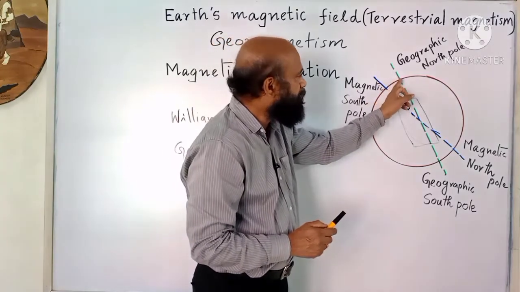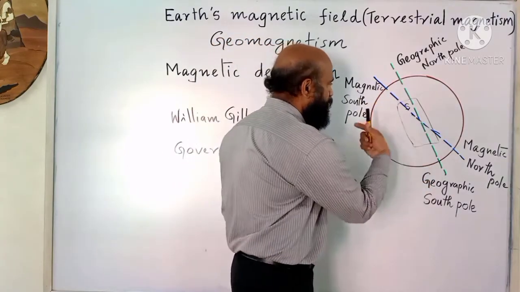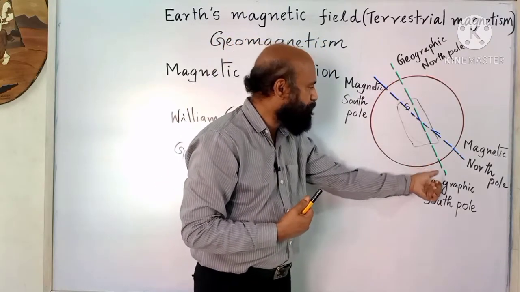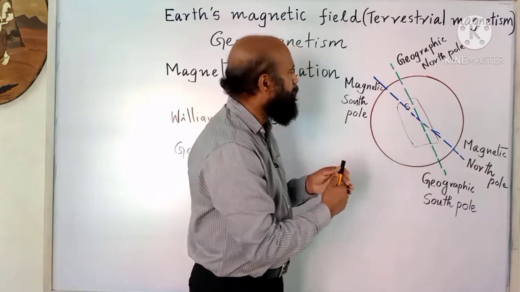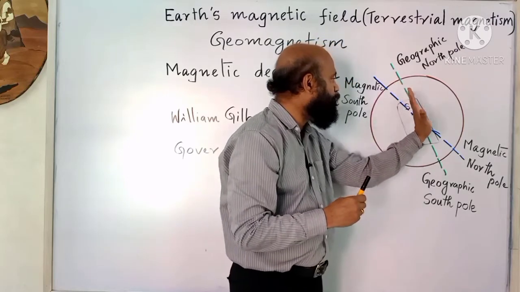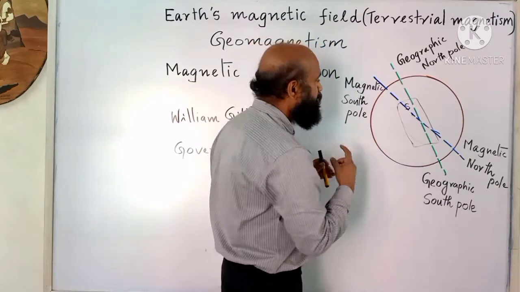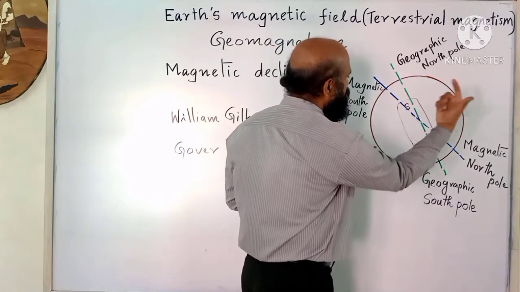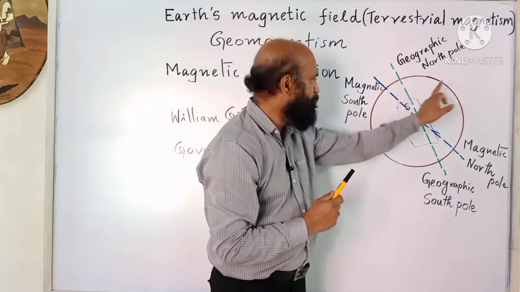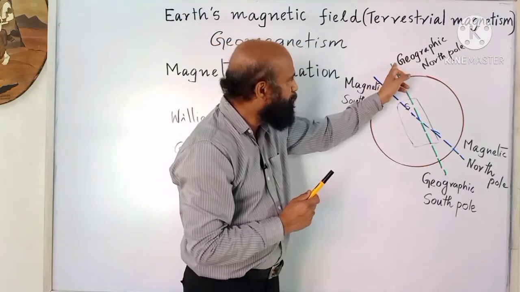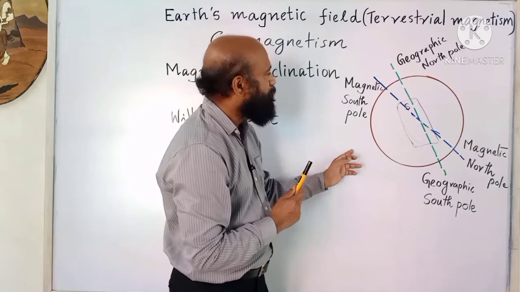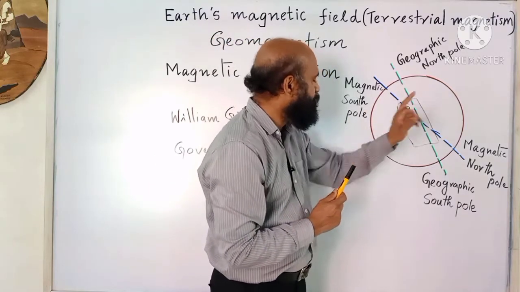The axis about which Earth is rotating is known as the geographic axis, and a vertical plane through this is called the geographic meridian. A great circle perpendicular to this geographic axis is known as the geographic equator.